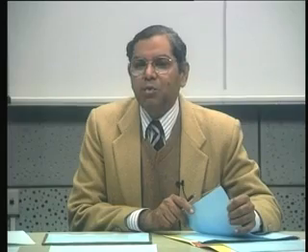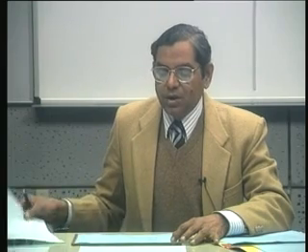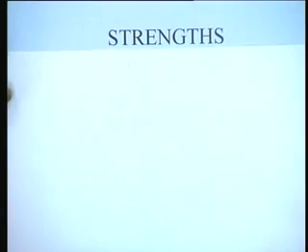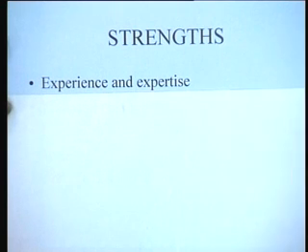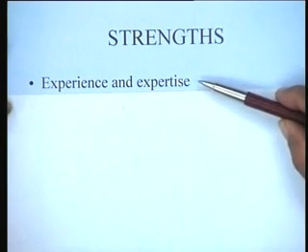Now let's look at the kinds of questions that you would typically be asking when you are doing a SWOT analysis. Some of the strengths: what do you mean by strengths of an organization or strengths of an individual? Typically, in the strengths you could cover things like what your experience and your expertise are in a particular area.